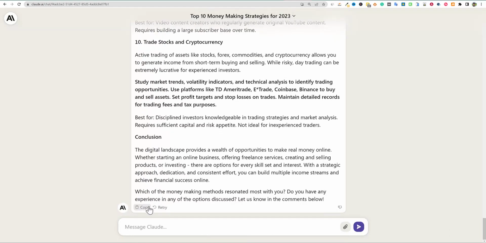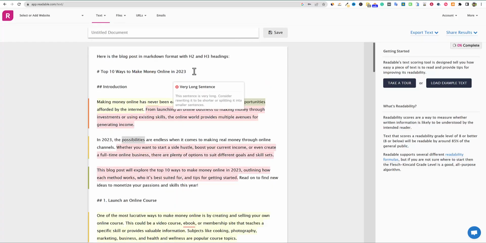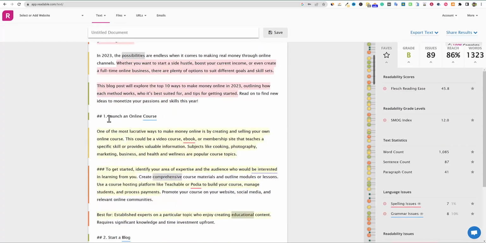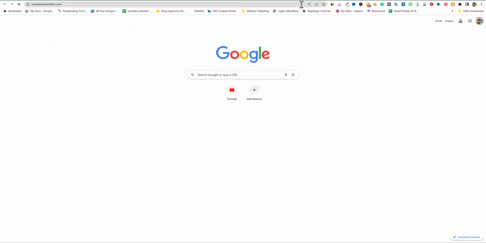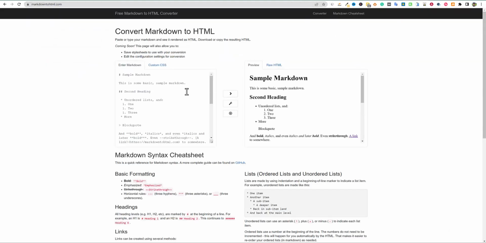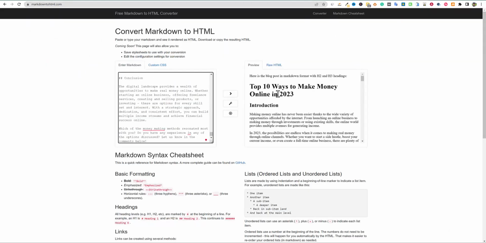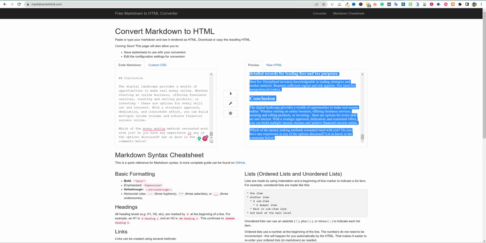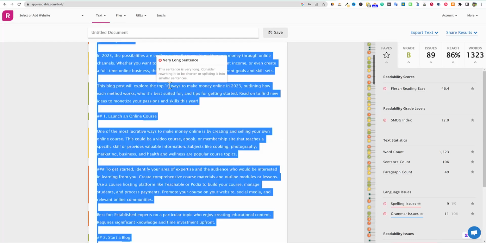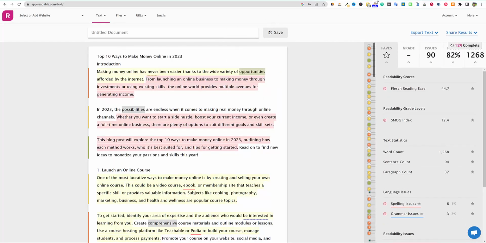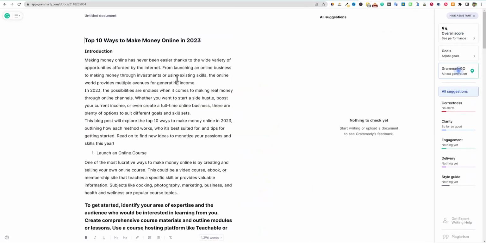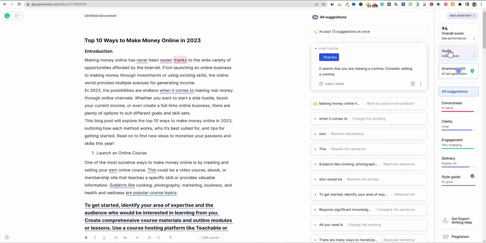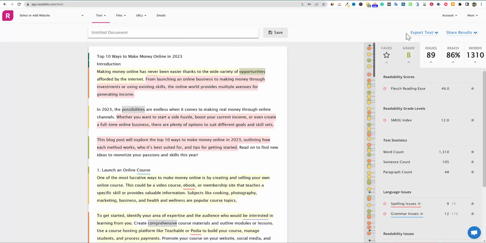Okay, so it just got done. I'm going to go ahead and just copy that real quick and paste it in. It did not work, okay. I guess I have to go to a markdown to HTML converter and paste that in. The word counter was 1315 on this one. So I'm going to copy that and come back over here. Just want to see if we are going to get the same scores over here. If it goes lower, I'm not going to change it. So 94, same score, B, yep.